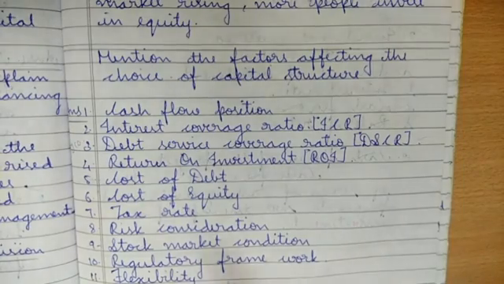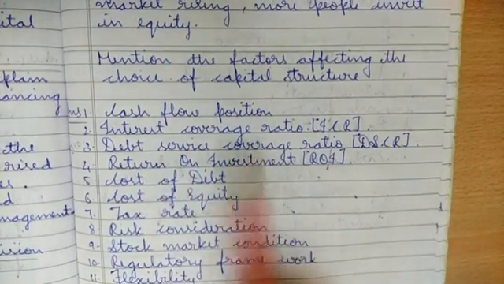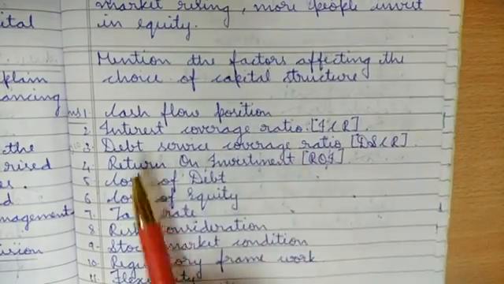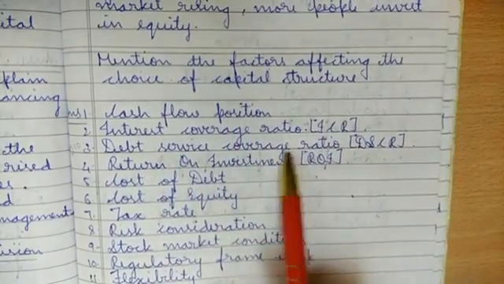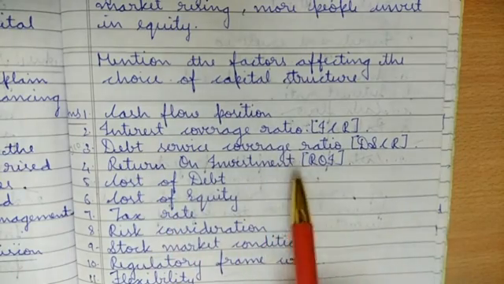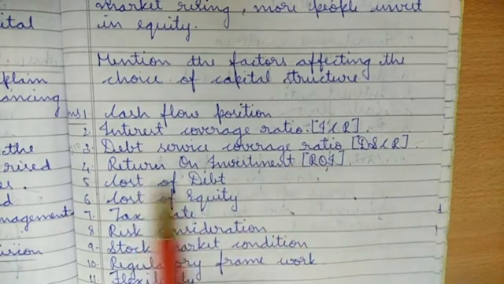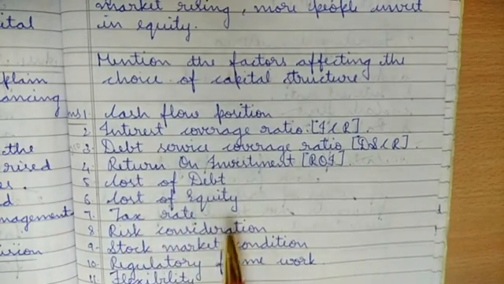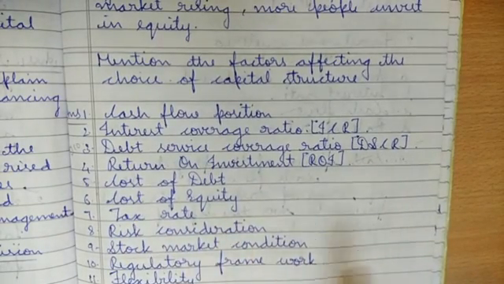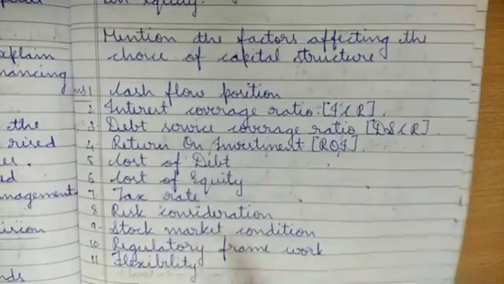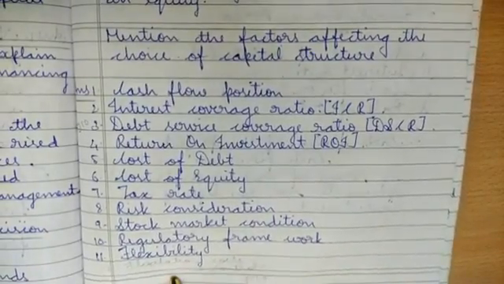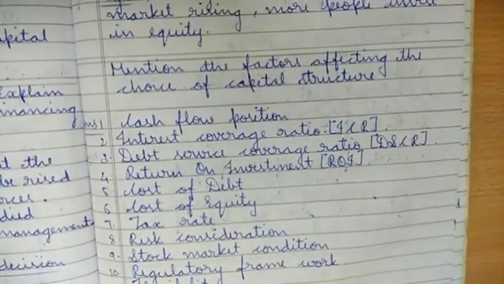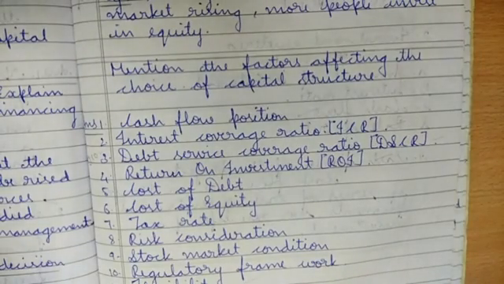And see, cash flow statement, interest coverage ratio, debt service coverage ratio, then return on investment, then cost of debt, cost of equity, tax rate, risk consideration. Then you can write stock market condition or flexibility, flotation cost, control. So these are all very easy. I am not saying you have to just buy at this. Whichever is comfortable to you, you can just go through the points.